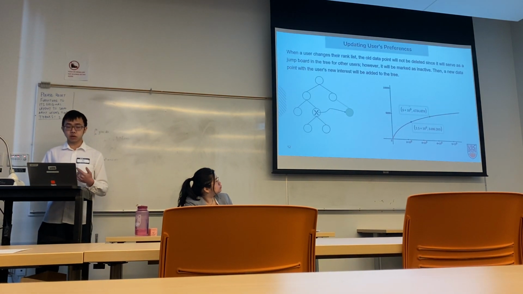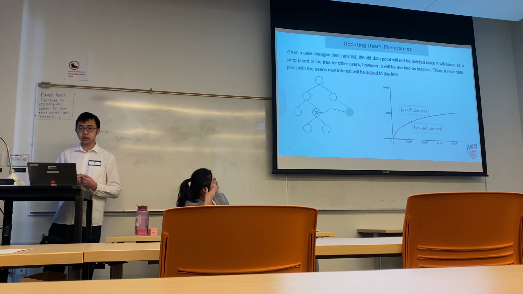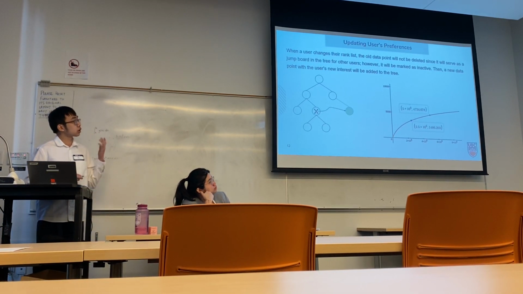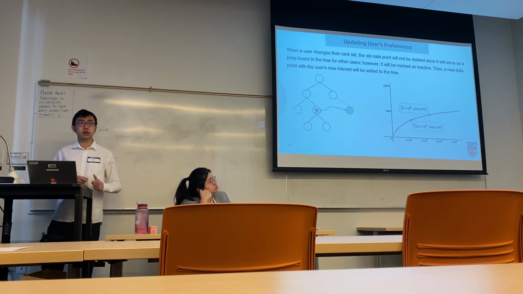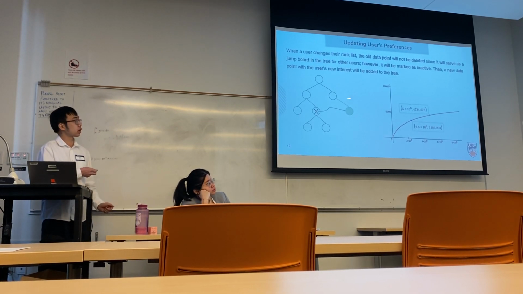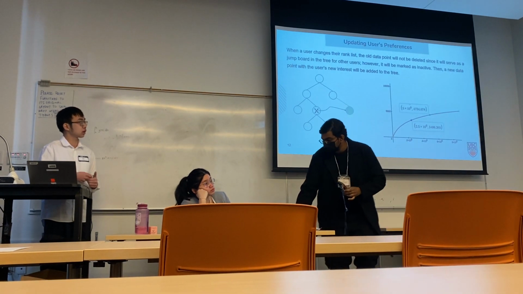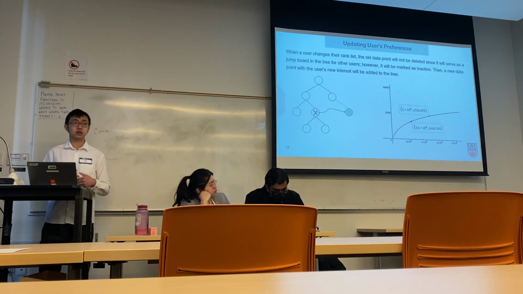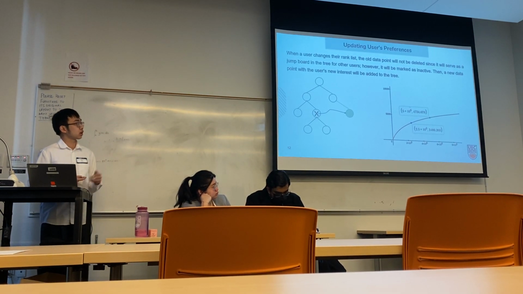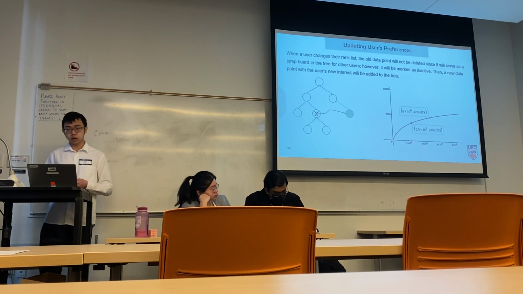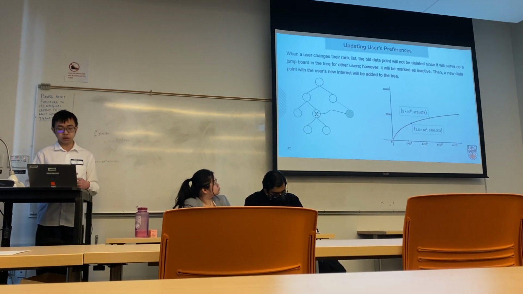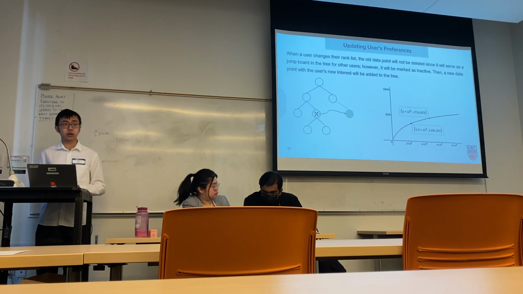Since when the user base doubles the time does not double, this gives us the opportunity to update users' preferences. In the traditional tree, it's not possible to update a user's profile because that profile might serve as a jump point to the other 2 users there. However, since the time it takes does not double when the user base doubles, we can basically add a new profile to the database, and this would increase the population size. However, it won't be a big effect. We can see here, in the worst case, it will only increase from 3.5 seconds all the way to 4.7 seconds.